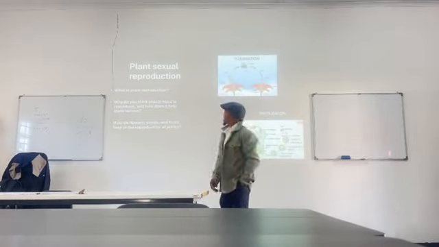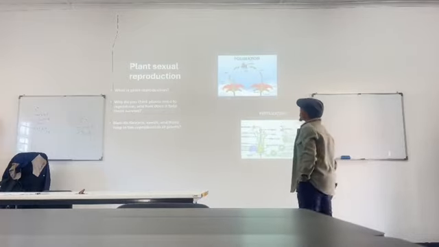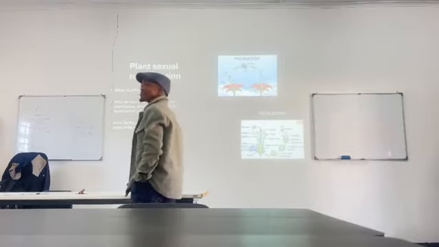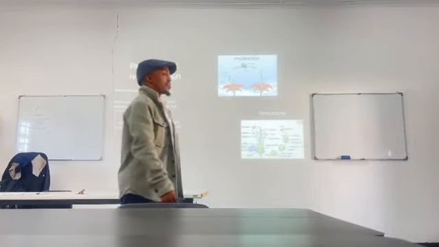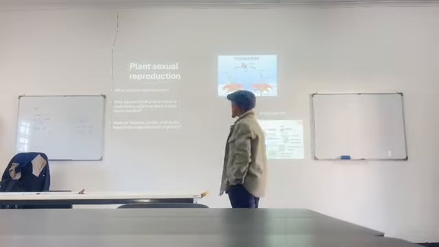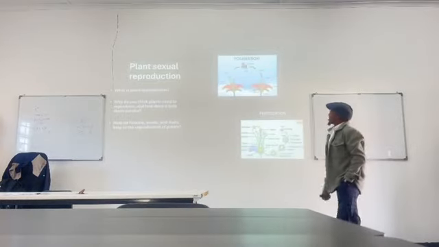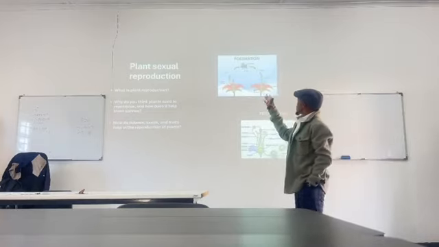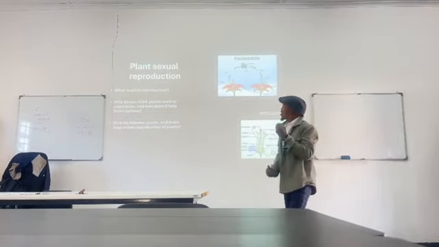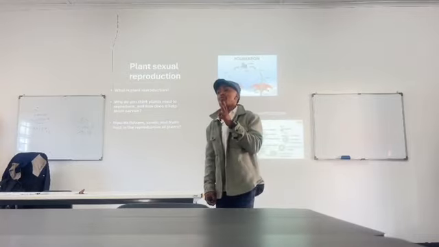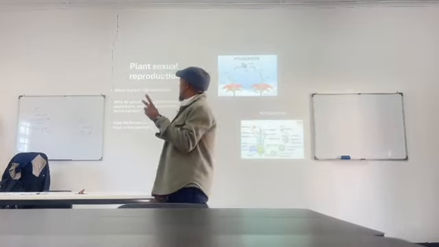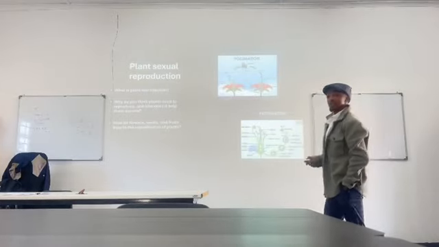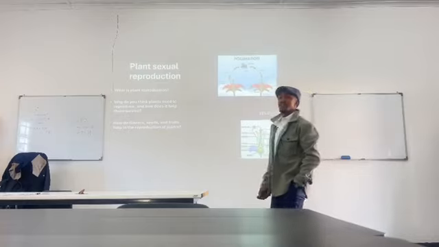So today we are going to do plant sexual reproduction. In plant sexual reproduction, we have to look at two processes: the pollination process and the fertilization process.